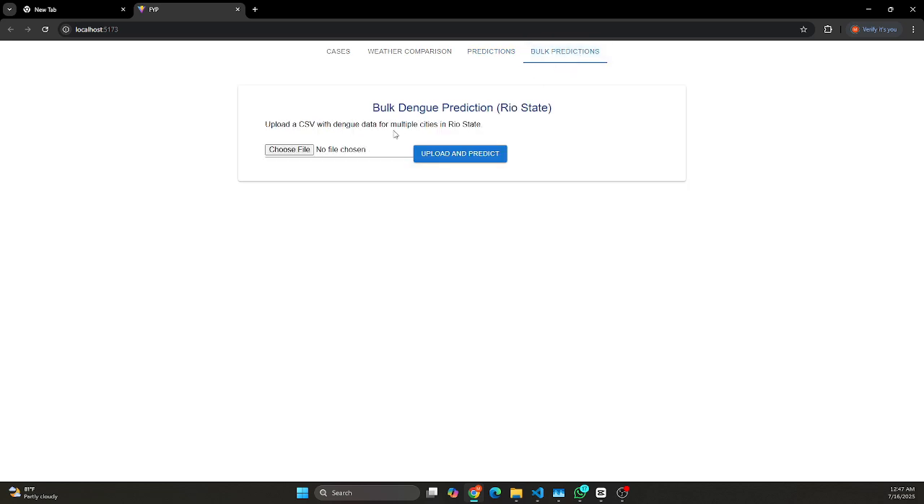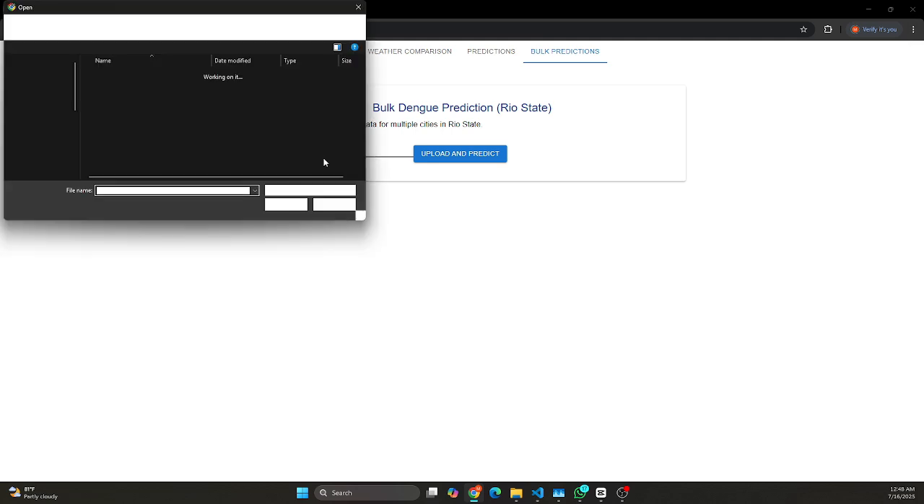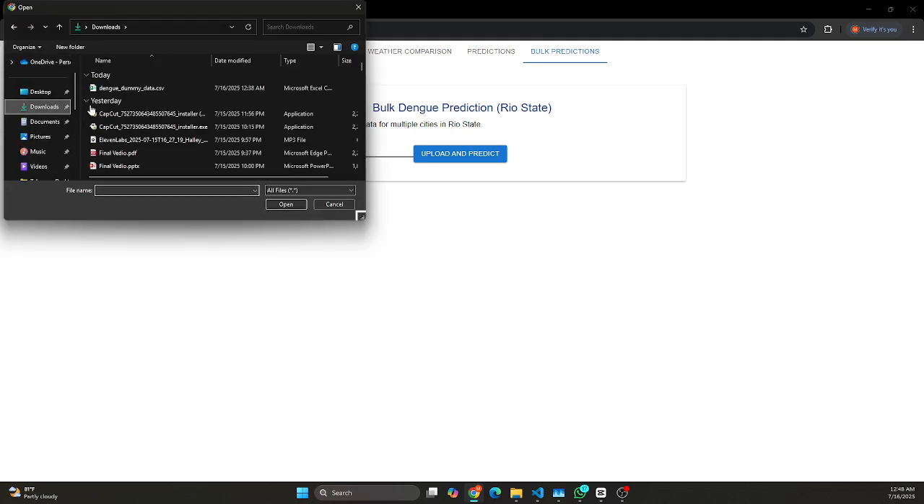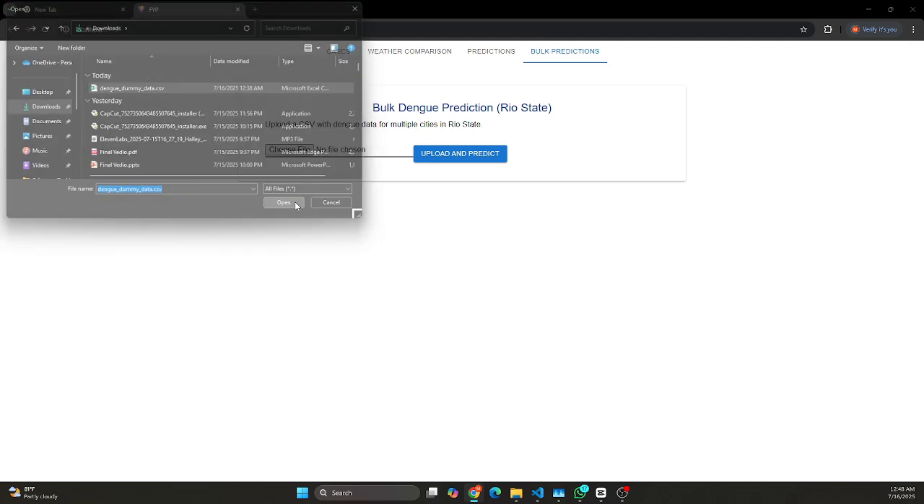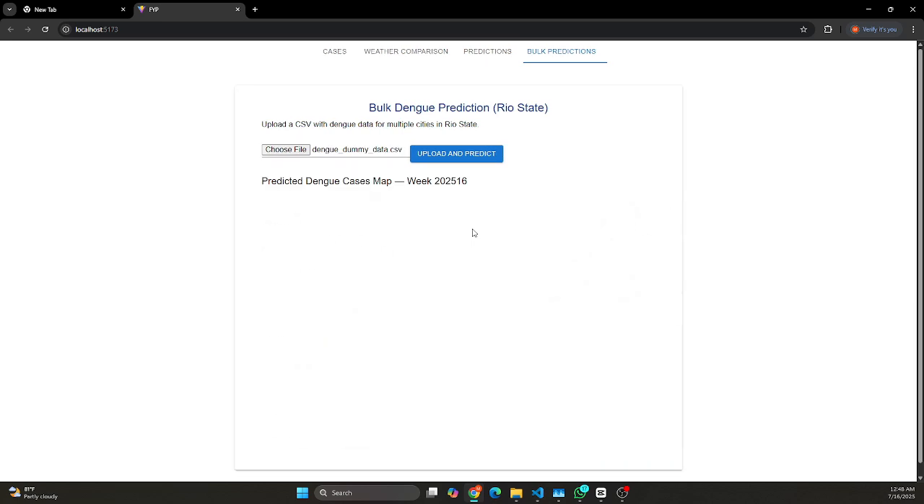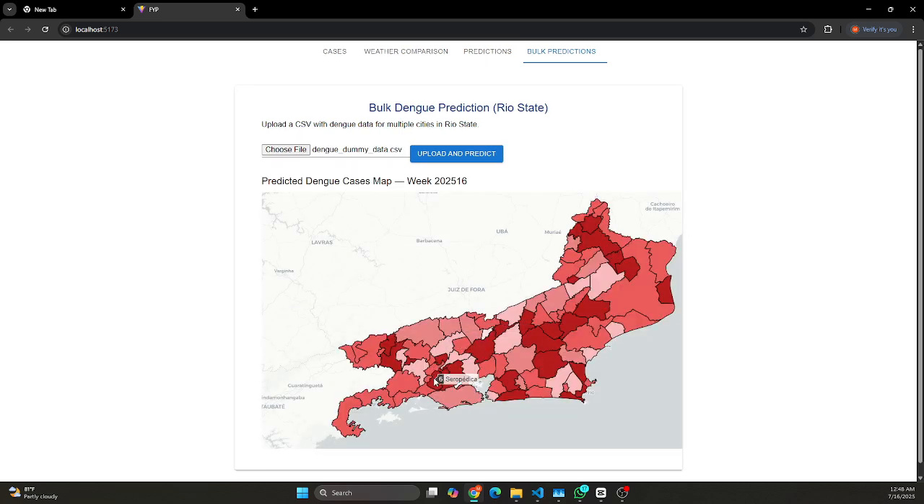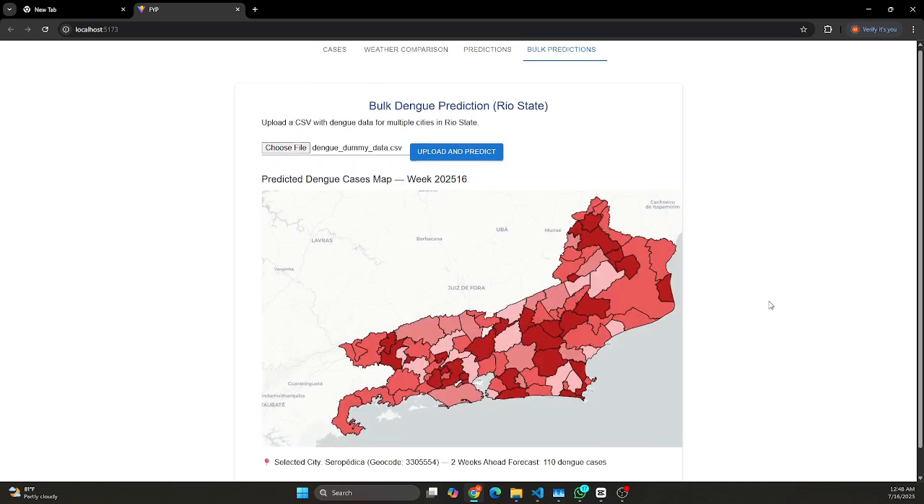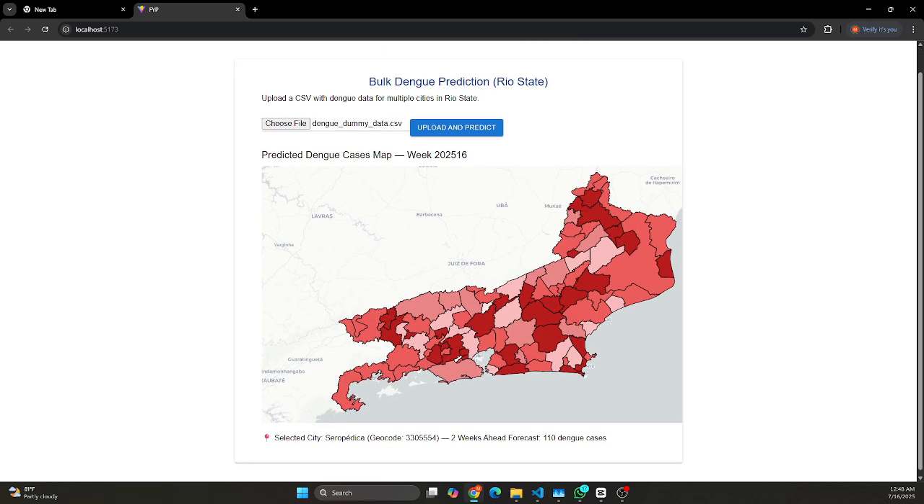Finally, the Bulk Predictions section allows users to upload a CSV file with dengue data for multiple cities in Rio State. The tool then processes this data and displays a map with the predicted dengue cases for a specific week. By clicking the respective region, we can get the future predictions. This feature enables large-scale predictions for the entire state.